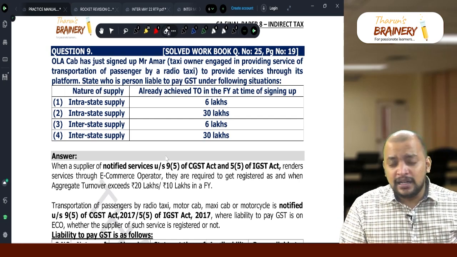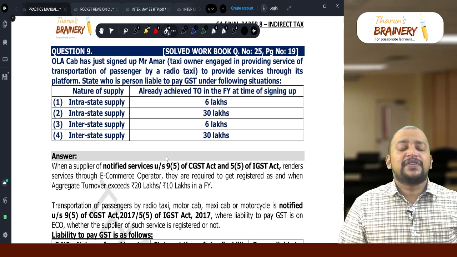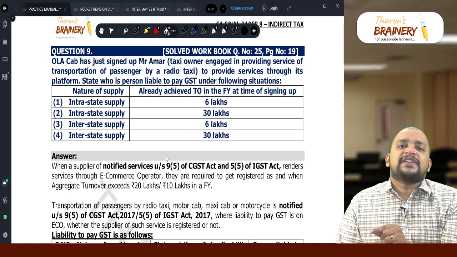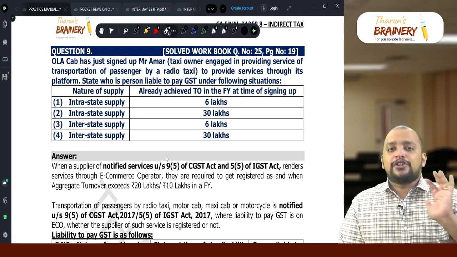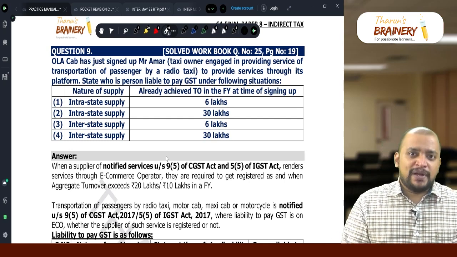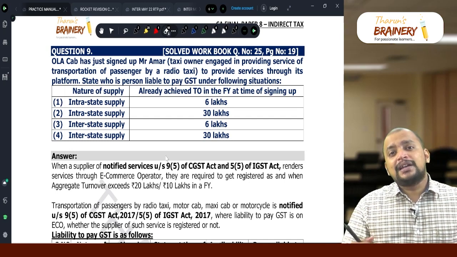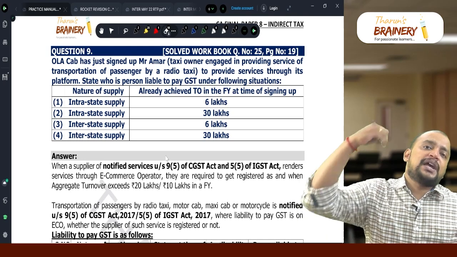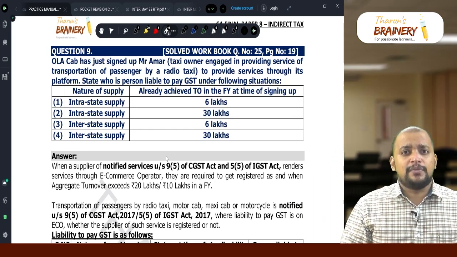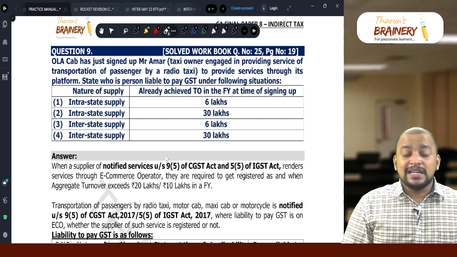Okay. So now this particular service is transportation of passengers by radio taxi, motor cab, maxi cab and motorcycle, that will be coming under notified service 95, where the liability to pay GST in case of these notified services is on e-commerce operator. So here who will pay GST? Ola Cab will pay GST. Whether the supplier is registered or unregistered, for supplies through e-commerce operator, only e-commerce operator will pay in case of transportation of passengers.